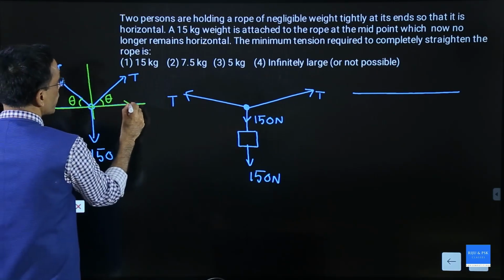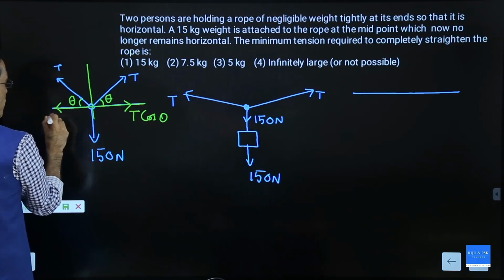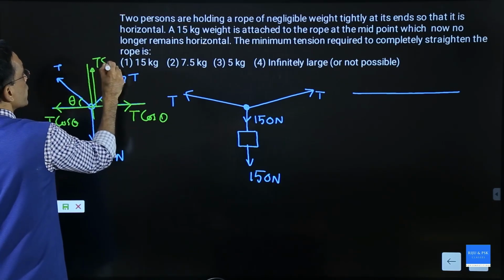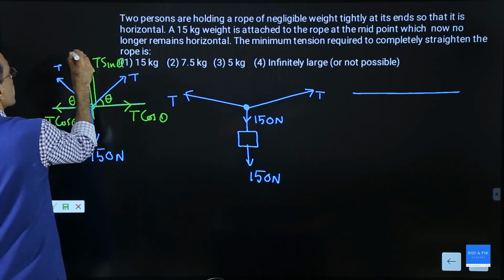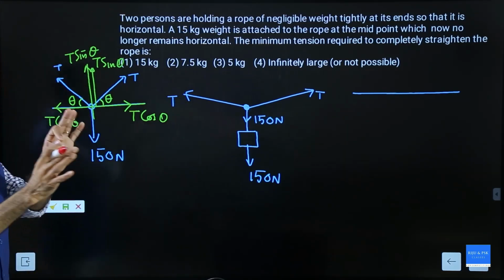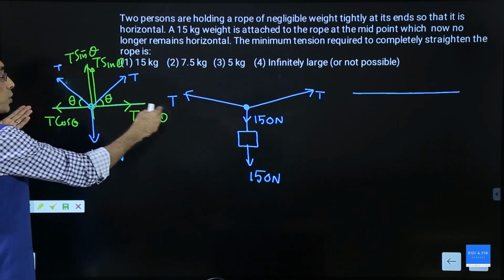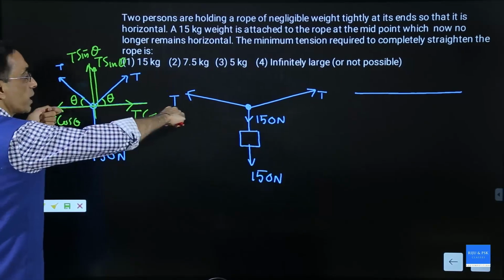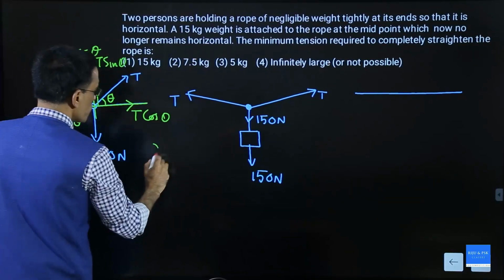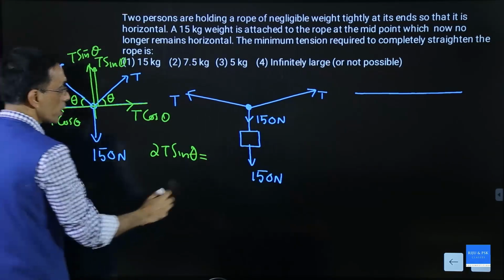So the tension will have a component in this direction which is called T cos theta, and this tension will have a component which is also equal to T cos theta, and this tension will have an upward component which is equal to T sin theta. This will have another component which is called T sin theta. Exactly like the previous question. For equilibrium, what is required? Left and right should be equal, and they are equal. T cos theta will cancel T cos theta, and T sin theta and T sin theta, 2T sin theta is the upward force. That should be equal to the downward force 150.